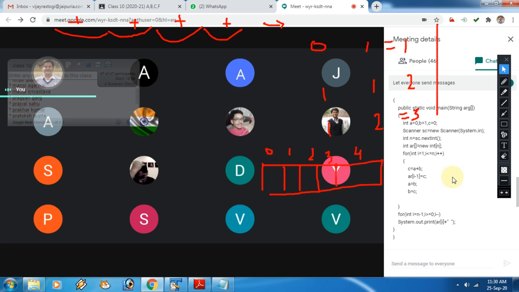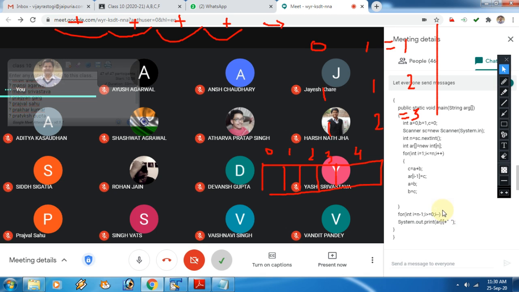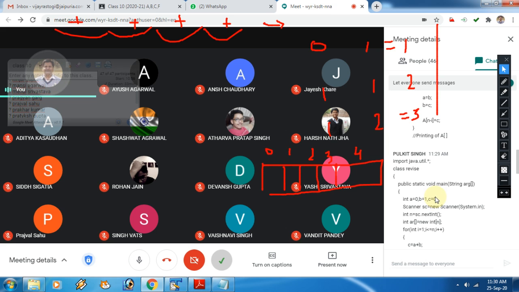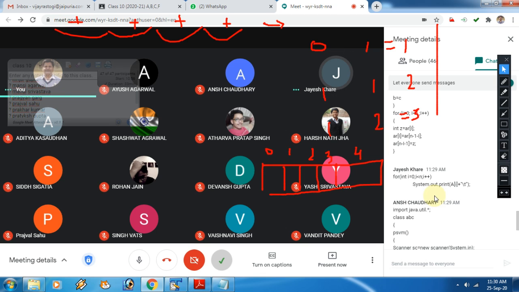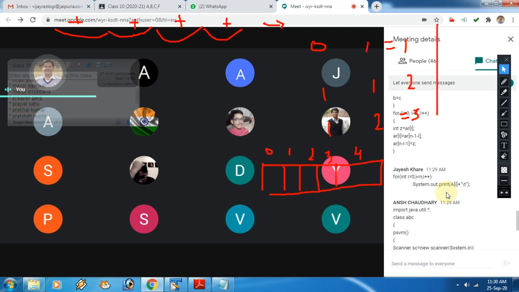Pulkit. Yeah, Pulkit. Chalo, this is also correct. No doubt. Absolutely fine. Very good. Very good, Pulkit, beta. Printing part and posted. Jayesh. Yes. Sir, I posted on the GCR.